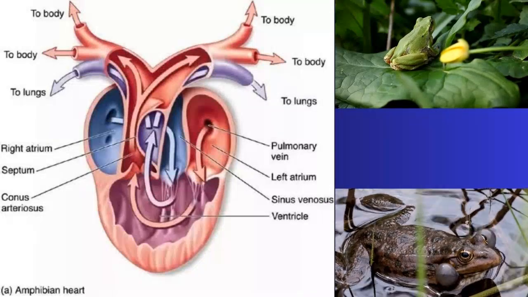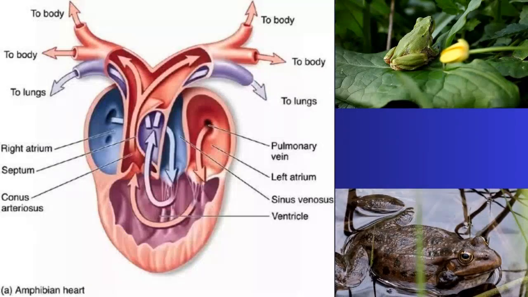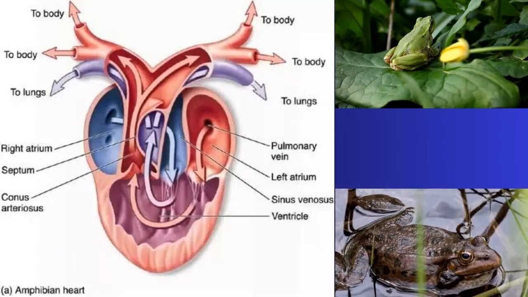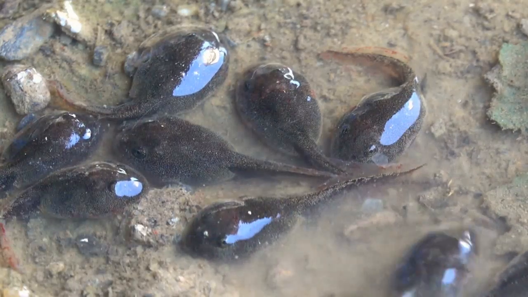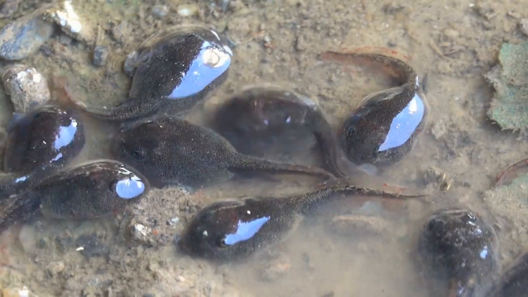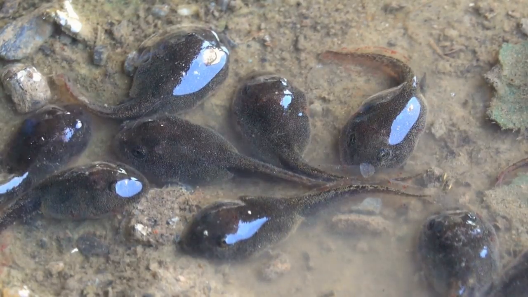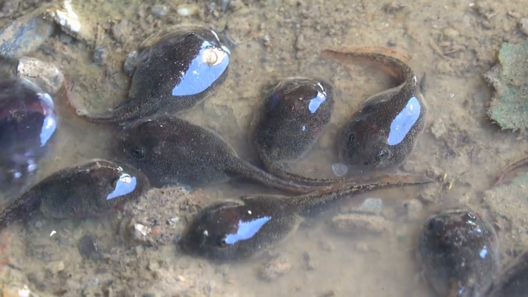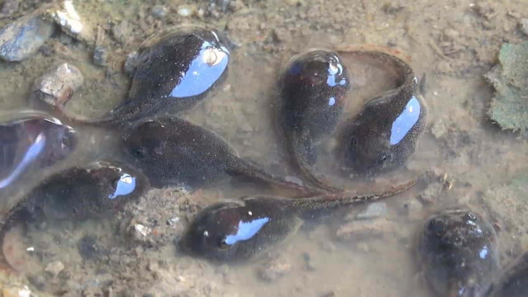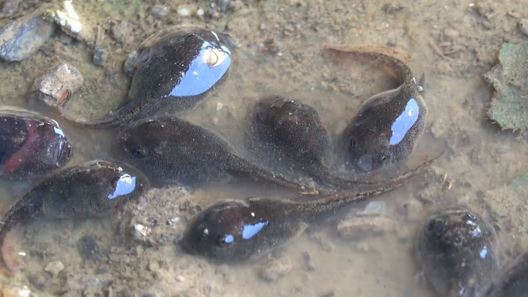Examples of organisms under class amphibia: we have frogs, we have toads, we have salamander, and so many of them. Now these are tadpole. The tadpole usually respire through their gills when they are in the water, unlike when they get to the adult stage that they normally respire through their lungs, through their skin, and the lining of the mouth.